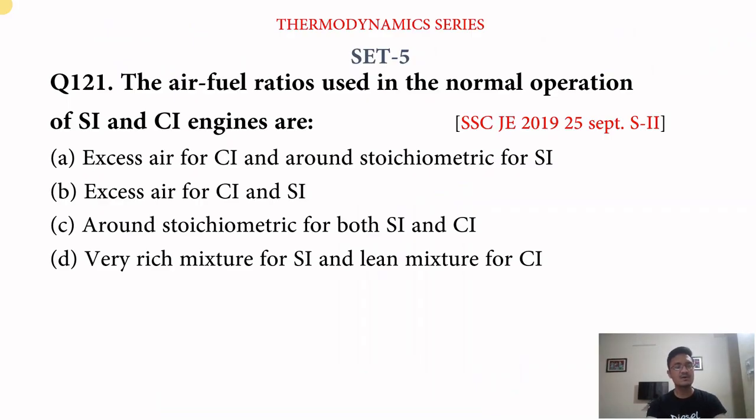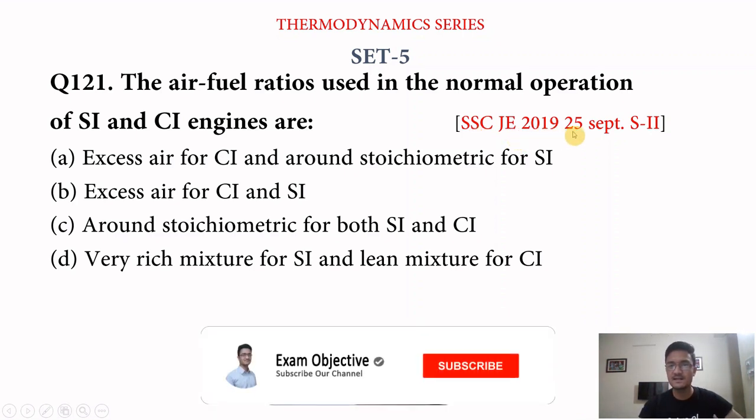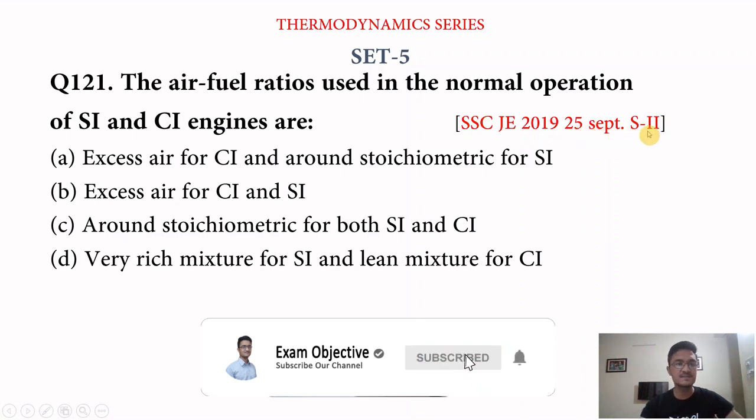Now question number 121: the air-fuel ratios used in normal operation of SI and CI engines are what? This question has been asked in SSC JE 2019, 25th September, shift 2nd. We have four options.